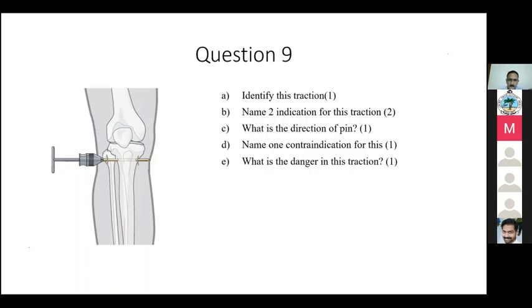Sir, please tell the contraindication. What is the contraindication? The contraindication, can it be osteoporotic bone because we are giving skeletal traction? Can the bone be? You have to be very careful. Okay. Then what else? Fracture line extending. Yeah, if it is in the trauma.